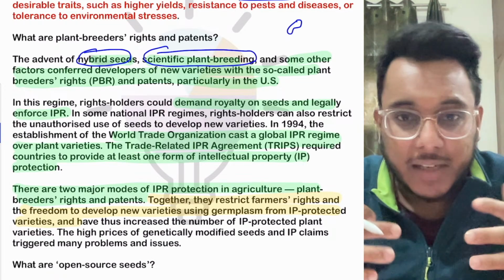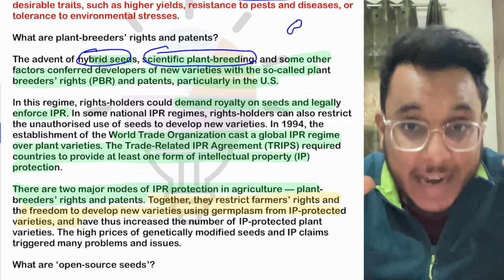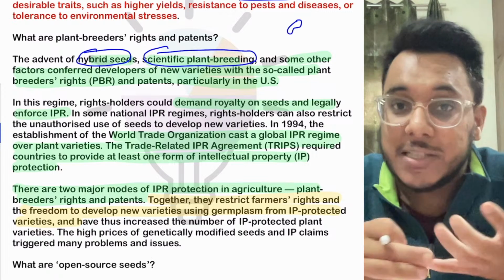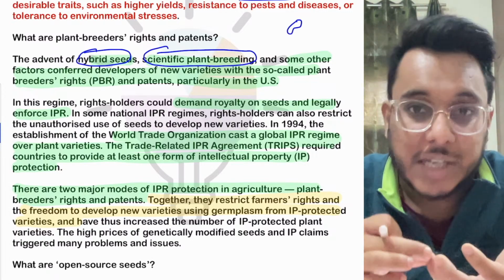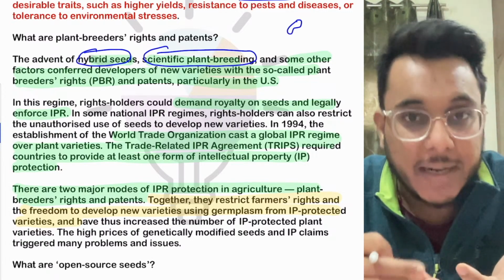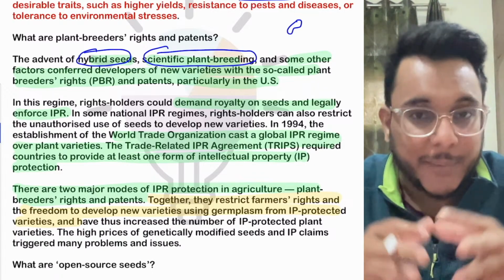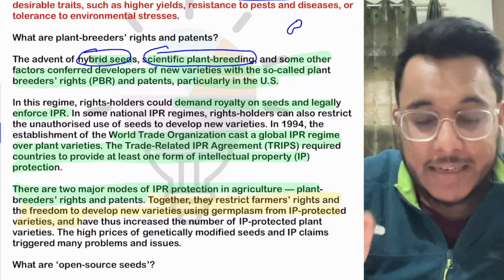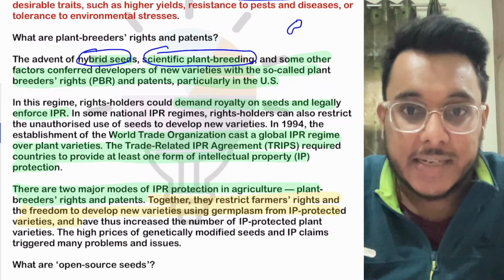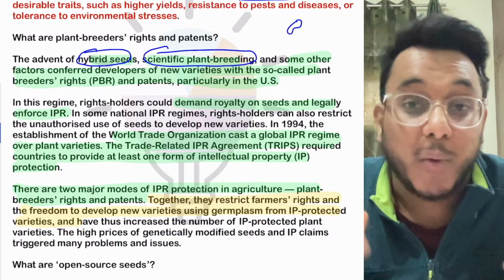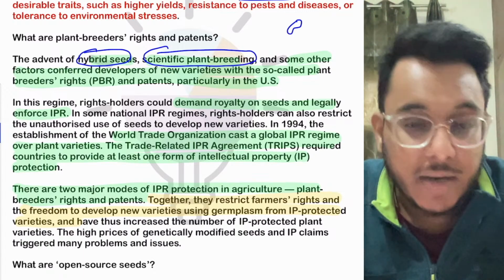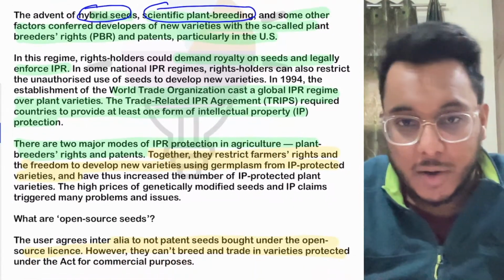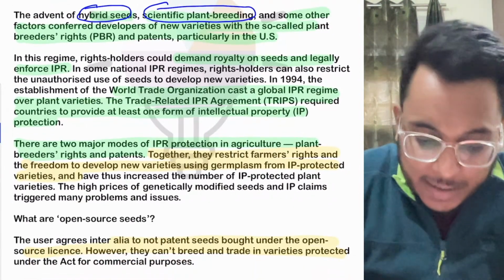They are going for scientific plant breeding, and after that, they come out with new plant varieties or seeds which have better production, better protection against the climate and pests, and all such things. And then these companies claim the IPR, intellectual property right, on these seeds. You might know the name of Monsanto, which is one such big US MNC. So this is something that is going on. Moreover, they demand royalty.